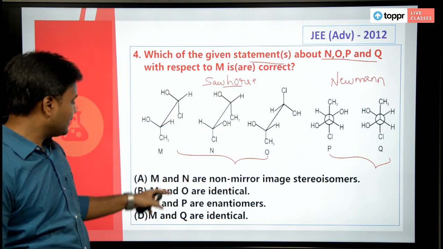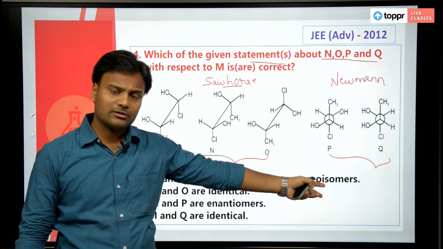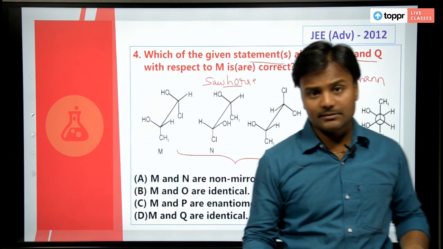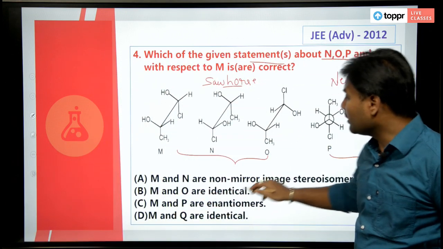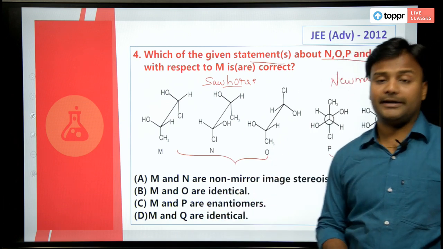For example, M and N are non-mirror image stereoisomers, which means they are diastereomers. M and O are identical. M and P are enantiomers and M and Q are identical again.